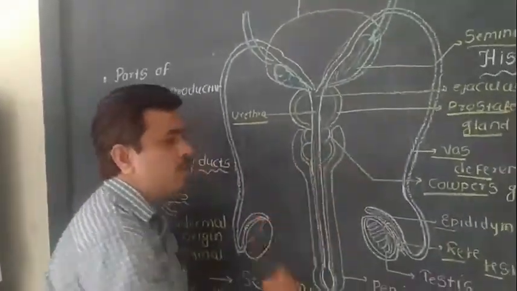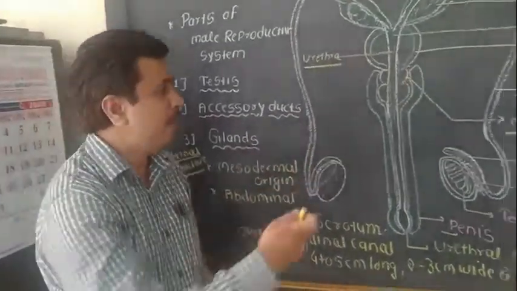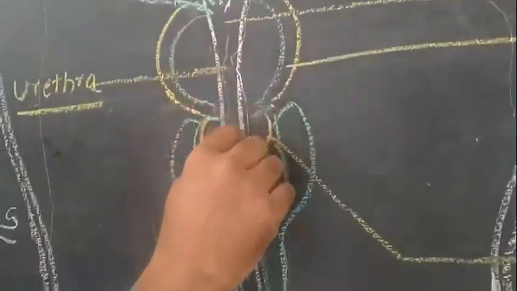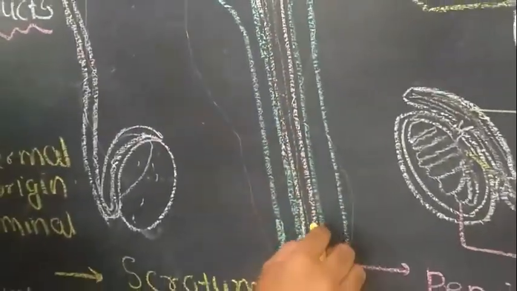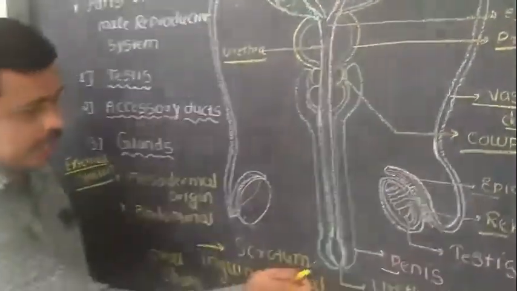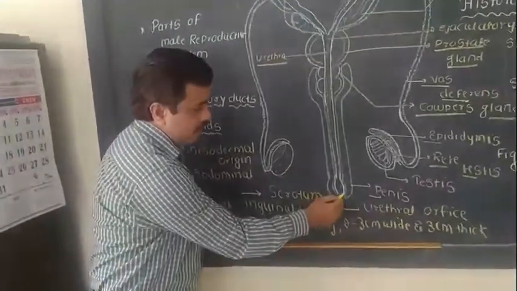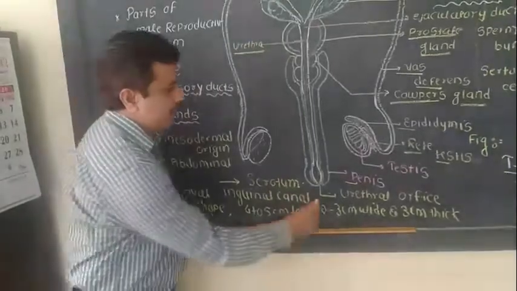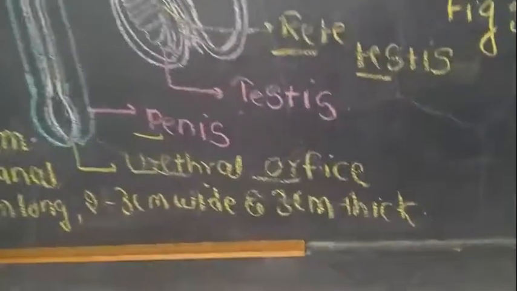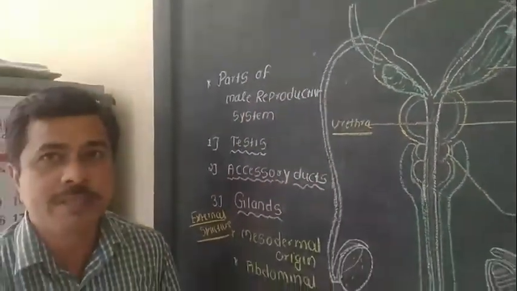Hence, it is also known as the urinogenital tract. It means that both semen and urine pass through this urethra, and hence it is known as the urinogenital duct. And lastly, the urethra opens outside. This small opening is known as the urethral orifice. So these are the accessory ducts present in the male reproductive system.